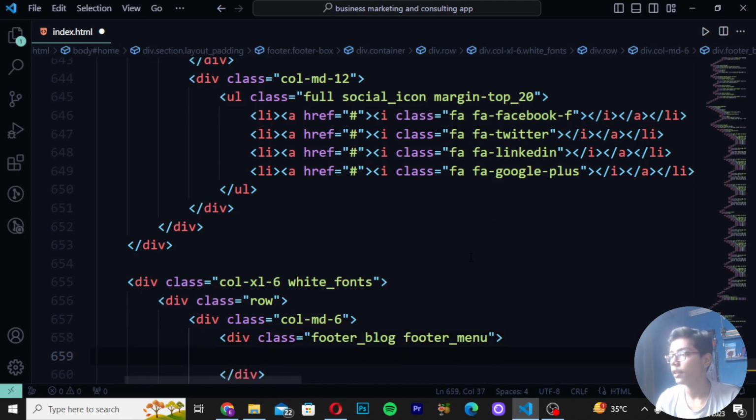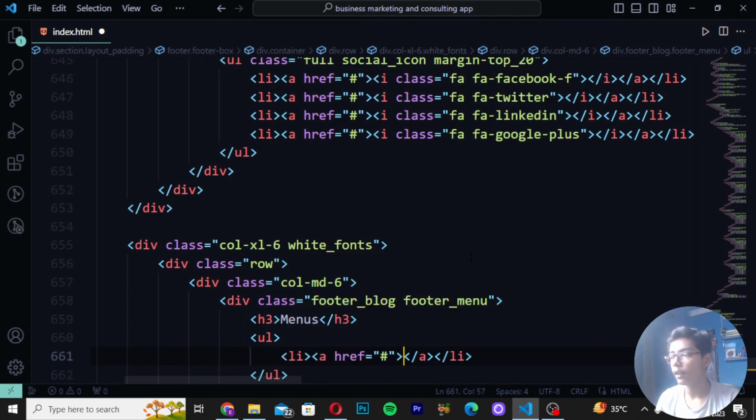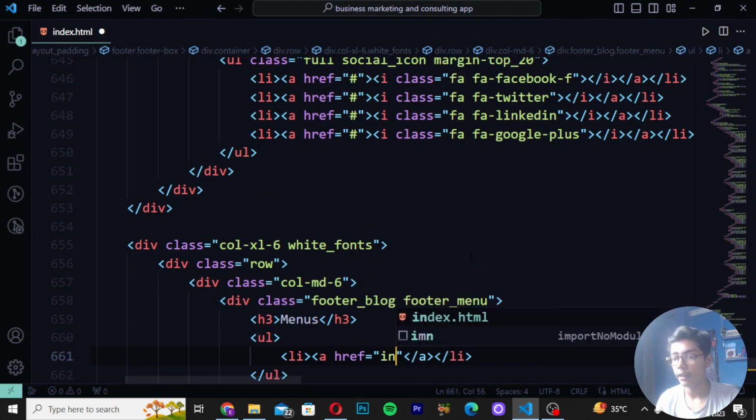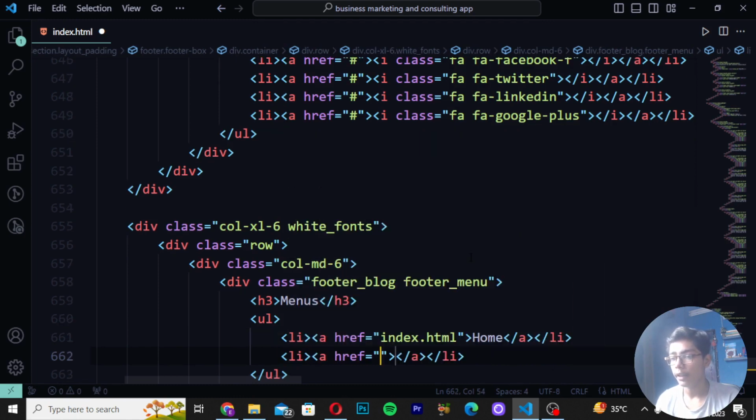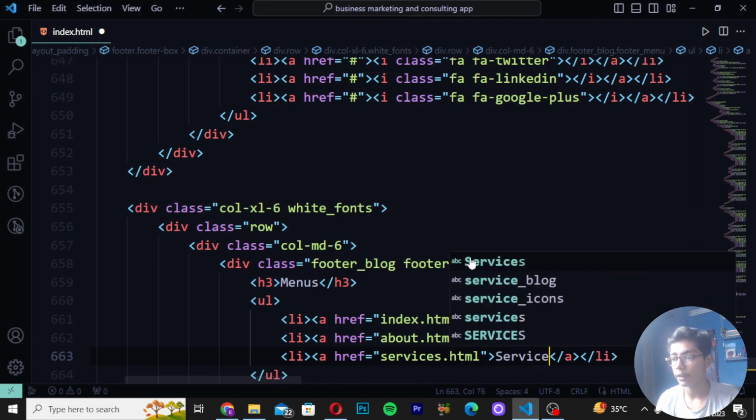Then when you just written this, you have to write here hd, and I will be now just writing here menus. Then move down and write ul tag, li, a tag, and then here you have to just write like that. Index file, then you have to now just name this home like this. Create li, a tag, and then here I will be writing about, and then write here about us. Then move down again, write here li, a tag. Here I will be writing services, and then here I will be writing services.